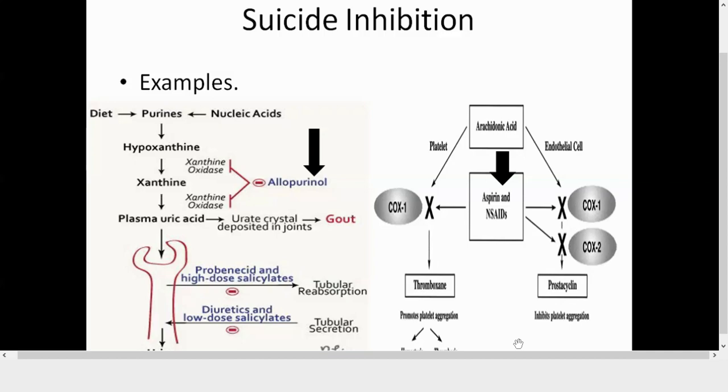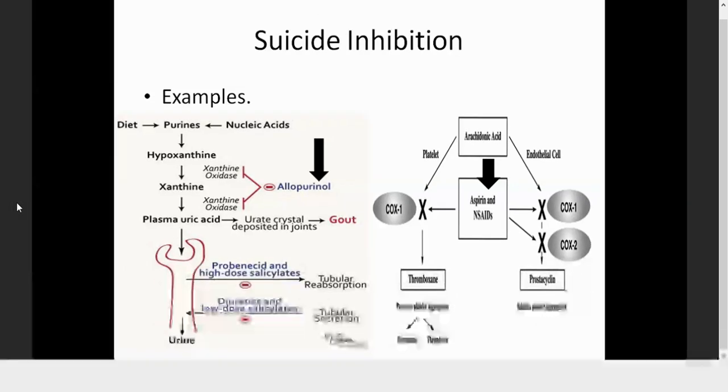But you cannot revert whatever COX-1 and COX-2 were inhibited; that existing inhibited COX-1 and COX-2's activity cannot be reverted back. Your cell needs to synthesize it back. That takes a few hours. 4 hours, 5 hours, 6 hours later, sometimes it happens that you had taken aspirin, and then again you feel the fever, again you feel the pain.